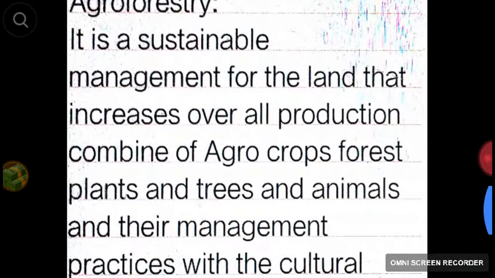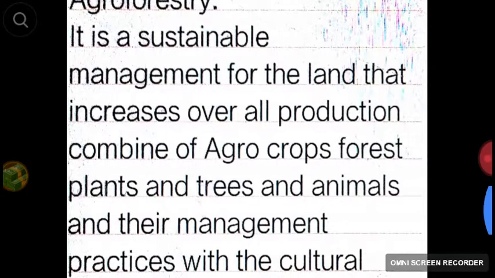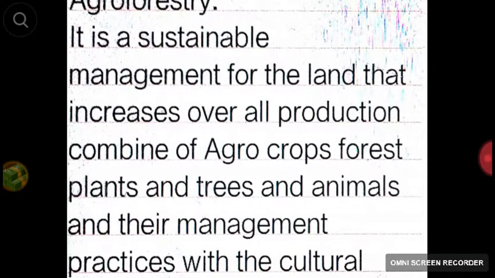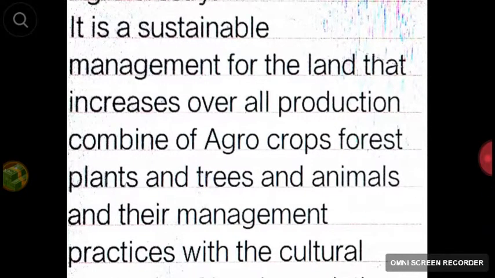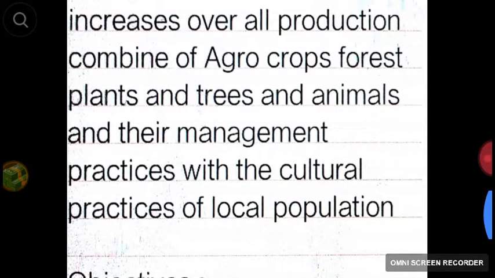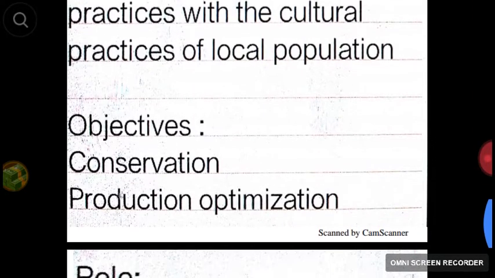In simple language, agroforestry is nothing but the combination of forest trees or forest species or any livelihood of forest with agriculture crops. If we go for the definition, it is sustainable management for the land that increases overall production, combined of agro crop, forest plants, trees and animals and their management practices with the cultural practices of local population.